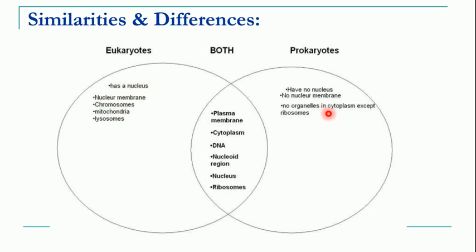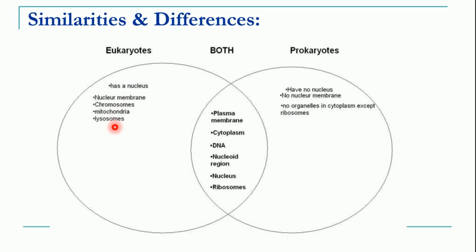No organelle in cytoplasm except ribosome. So only one organelle is present in the prokaryotic cell, that is ribosomes, whereas all the major organelles are present in the eukaryotic cell, ranging from different types like mitochondria, chloroplast, ER, Golgi complex, and so on.